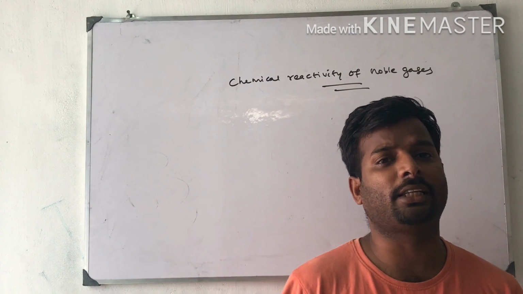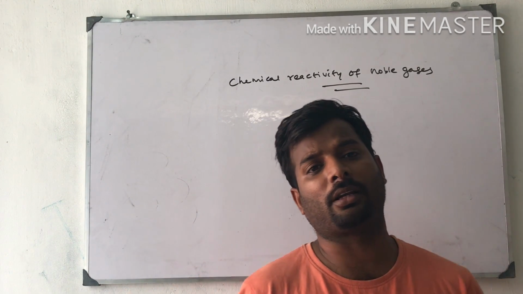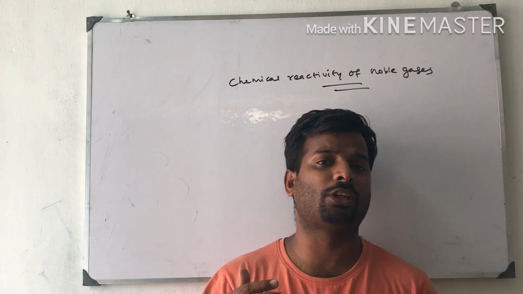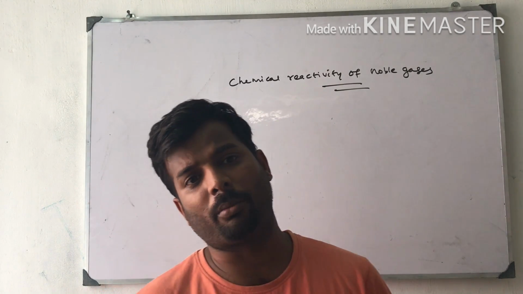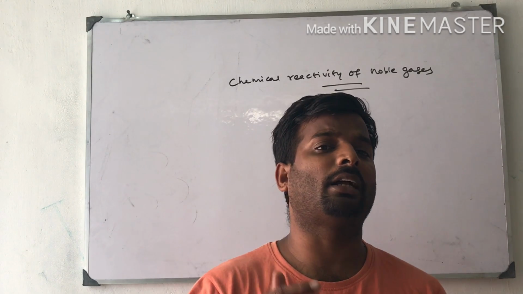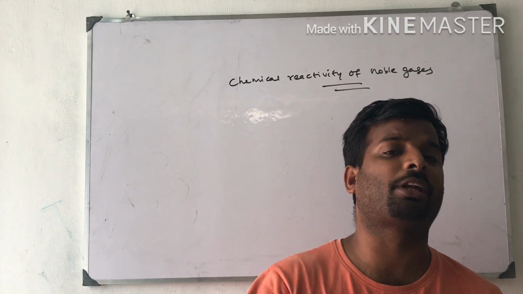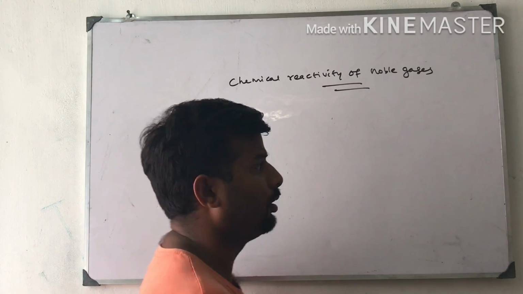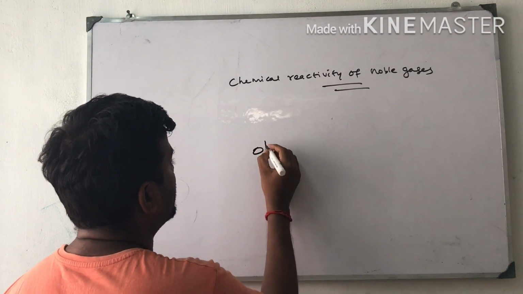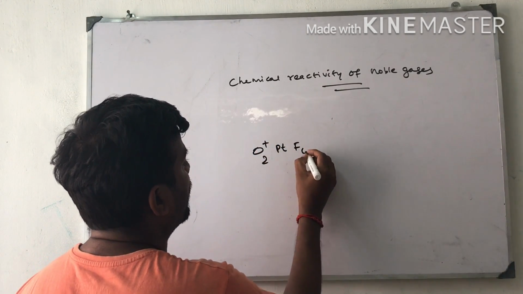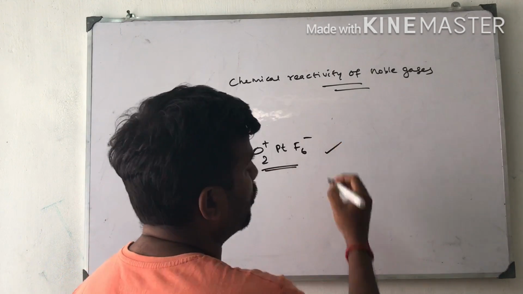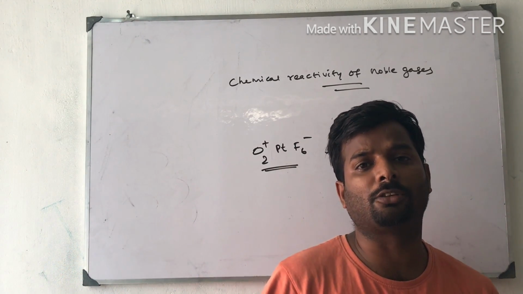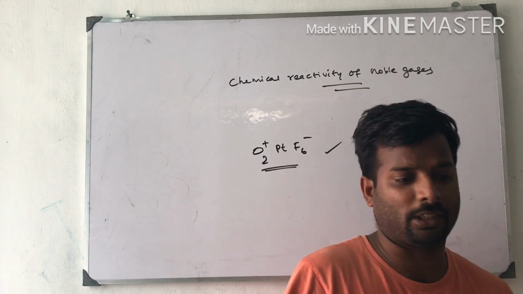In March 1962, Neil Bartlett, a scientist then at the University of British Columbia, had some ideas and found some reactivity of noble gases. He tested a red compound, O2+PtF6-. This compound undergoes some chemical reaction and he concluded that noble gases are also reactive to some extent.